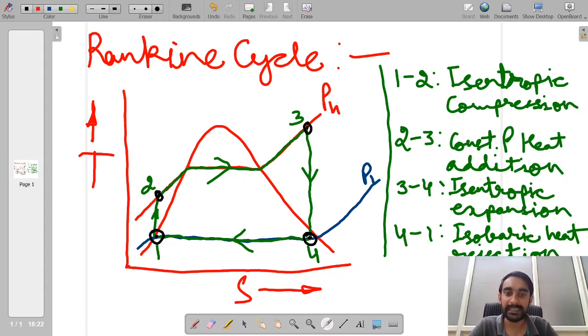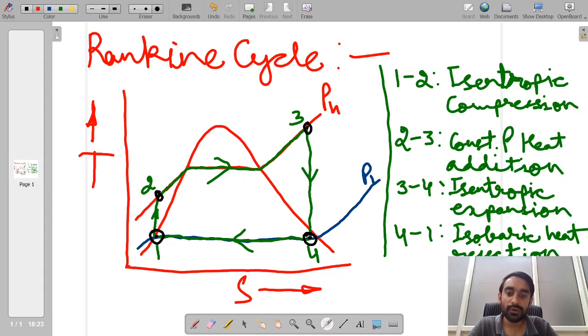In vapor power cycles, we started with the Carnot cycle, and then we found that the Carnot cycle is feasible, but it has certain practical limitations, due to which we modified certain things in our Carnot cycle and came up with a practical cycle which is referred to as the Rankine cycle and is mostly used in steam or nuclear power plants.